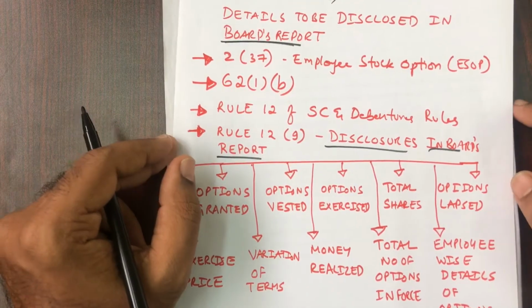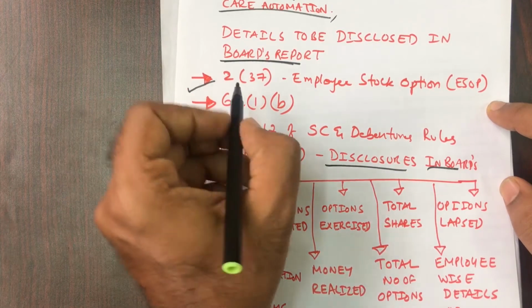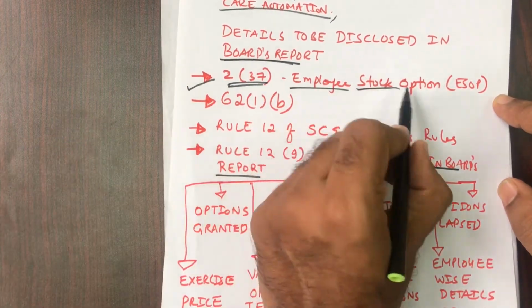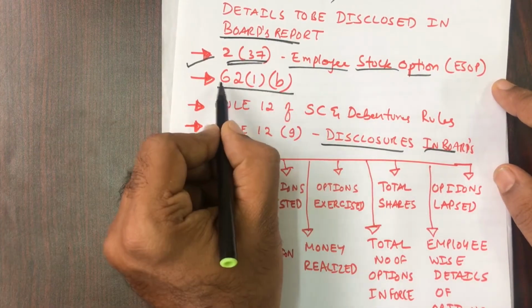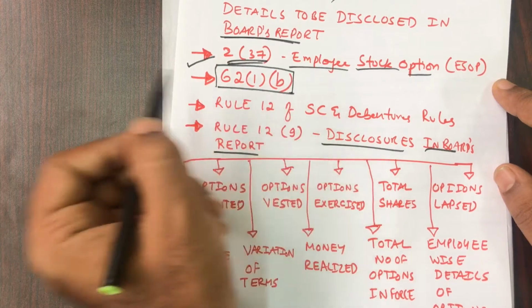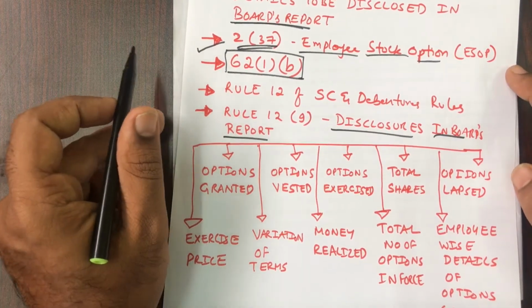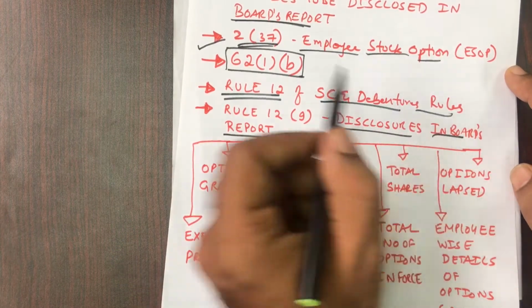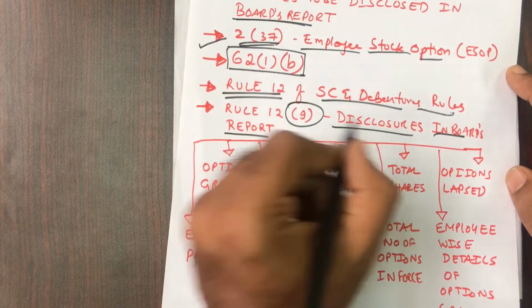But to get 4 out of 4, we have to first write section 2 subsection 37, which is the definition of employee stock option. Then we also quote section 62 subsection 1 clause B, which is enabling for our ESOP. Then rule 12 of the Share Capital and Debenture Rules, and in that rule 12 we have sub rule 9 for disclosures.